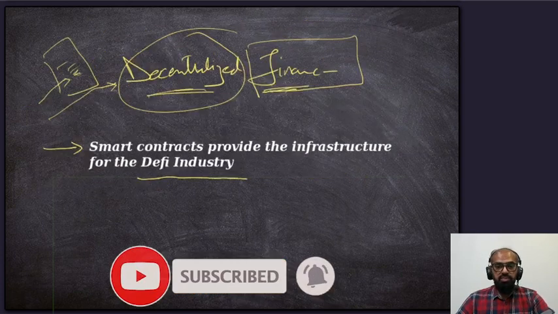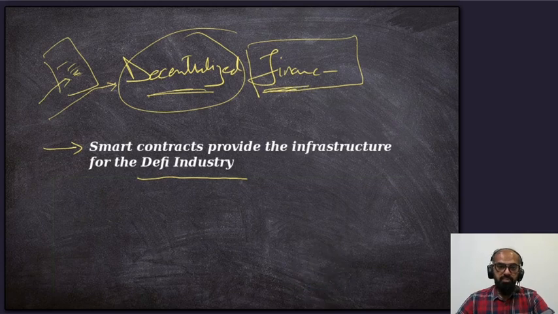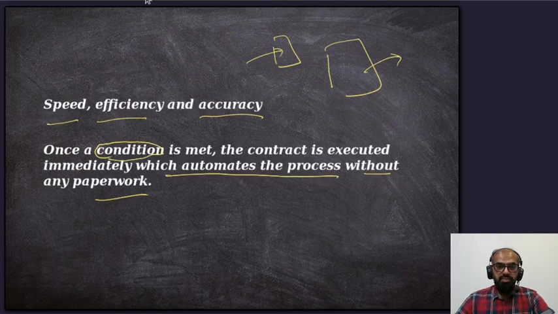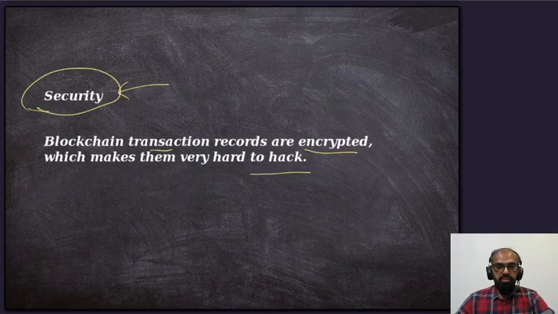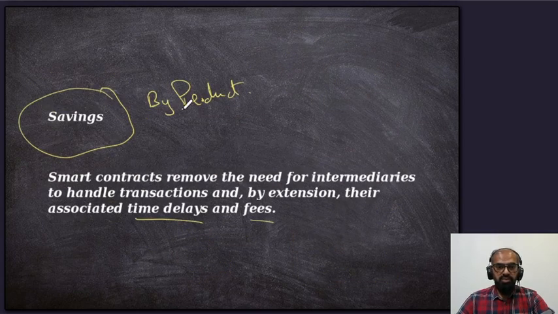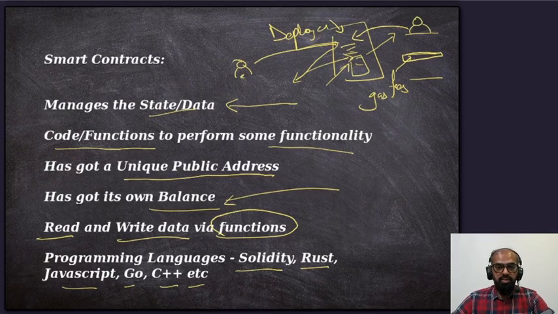And then we jumped on to discussing decentralized finance applications, and these were some of the features of smart contracts. Trust and transparency being the main ones, and then security, and savings, in that we don't have to pay any fees to a third party. And time, as there are no time delays. And then we discussed that when we said that smart contracts are programmed, what it means and how it's done.